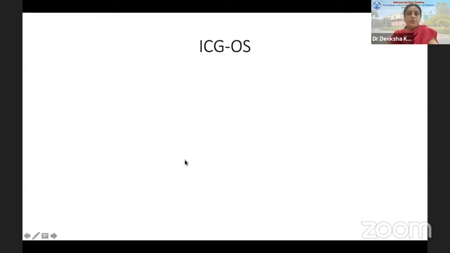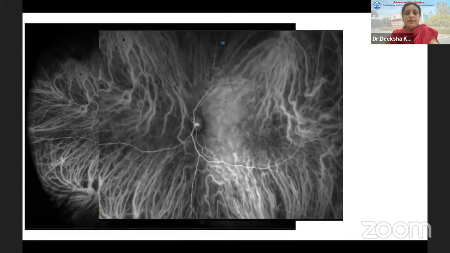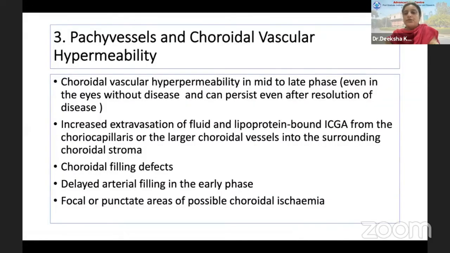towards the posterior pole. The ICG of the left eye also, if you compare the temporal versus the nasal half, shows these prominent dilated choroidal vessels associated with increased choroidal vascular permeability, as is noticed in the posterior pole. And this leak corresponds to the leak on the FA. So the third important characteristic is identifying the pachyvessels.